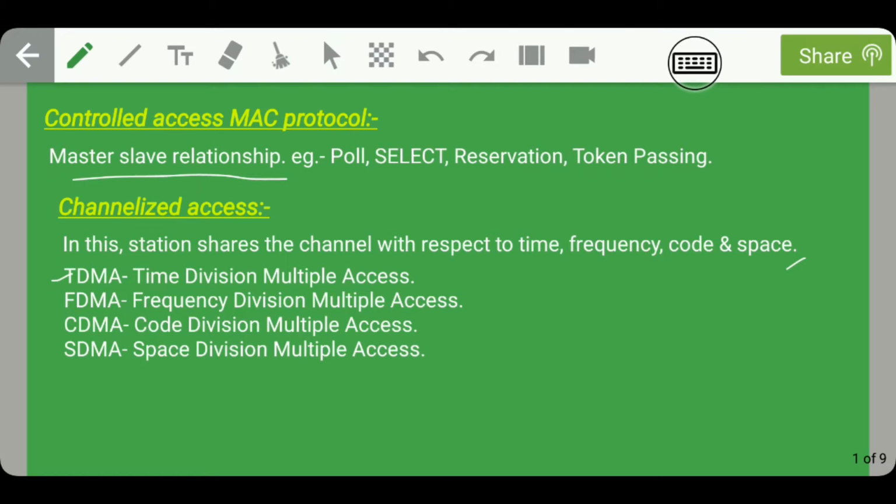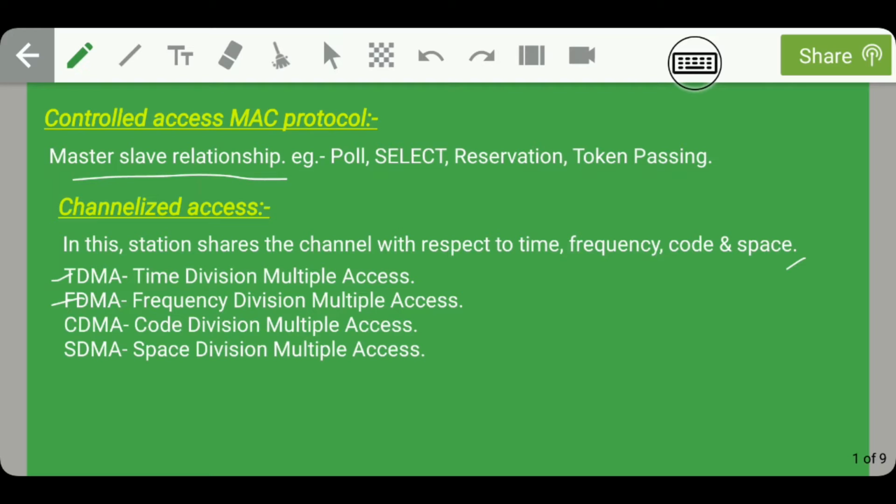Whereas if the stations are sharing the channel with respect to frequency, then it is called FDMA. In the same way, if the stations are sharing the channel with respect to code, then it is called CDMA. And if the stations are sharing the channel with respect to space, then it is called SDMA.